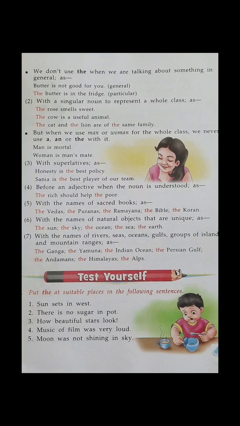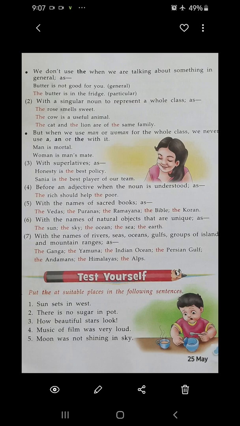With the name of natural objects that are unique, as the sun, the sky, the ocean, the sea, the earth. So these are the natural objects. Natural, that is, not man-made. So whenever you are talking about the natural things, you have to add the.